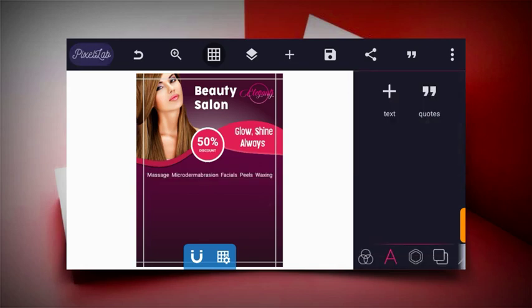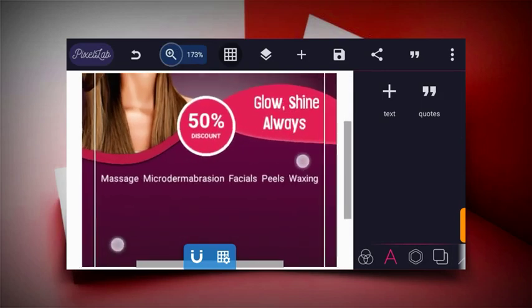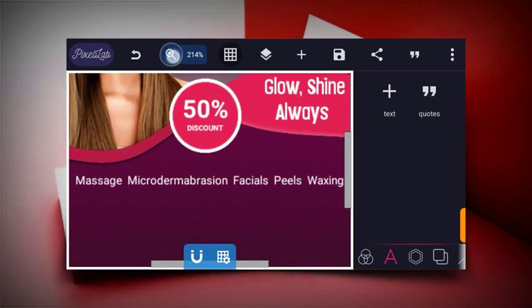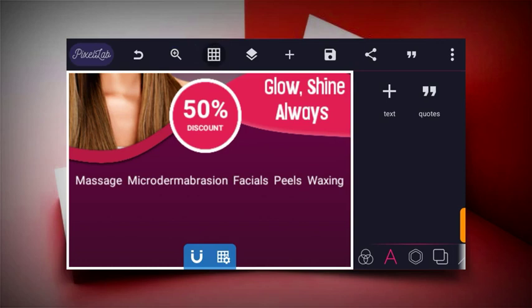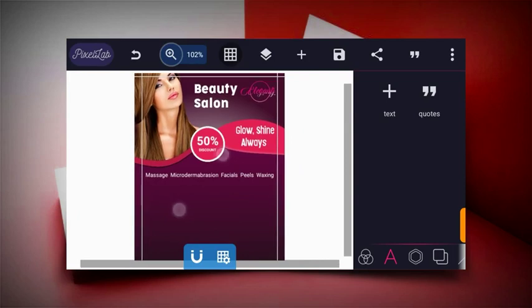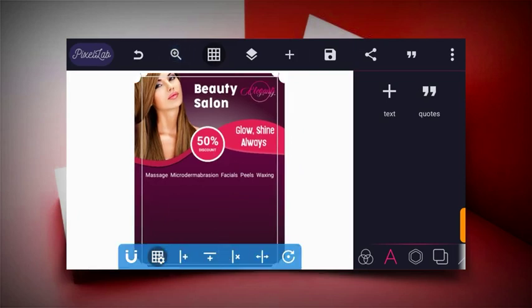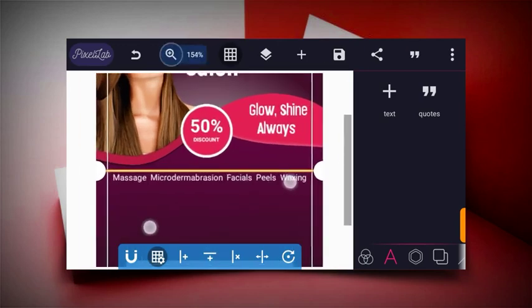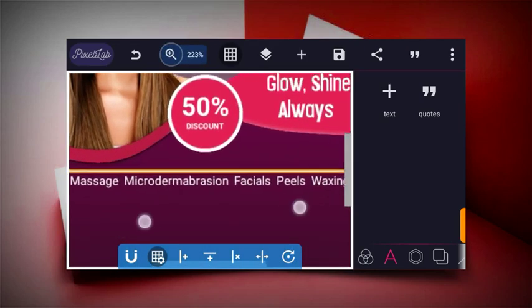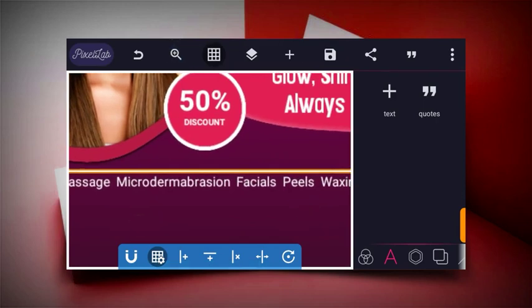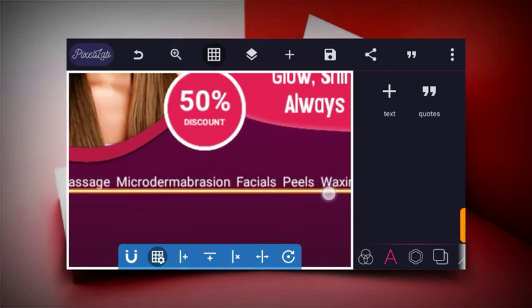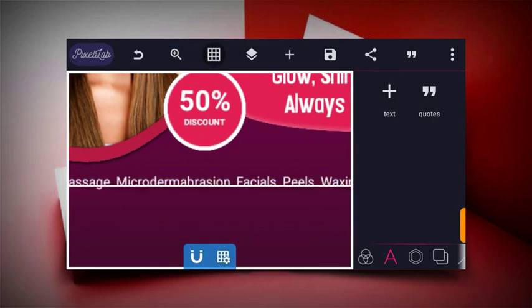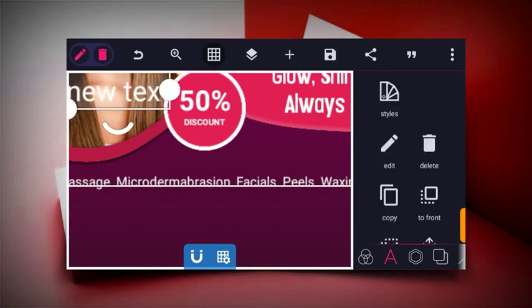So the next thing to do now is to zoom this so we can place our auto design. So click on this and then click on this grid. So let's reduce this so we can see our grid. So click on this grid and then click on this icon and then click on this one to duplicate this. So now we can zoom. We can zoom this and then click on this to remove the zoom, and then let's move this to the center of the text.